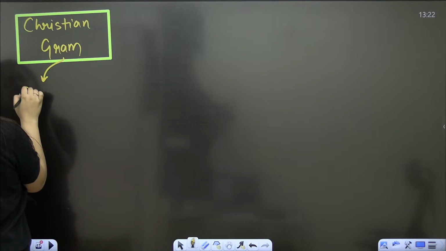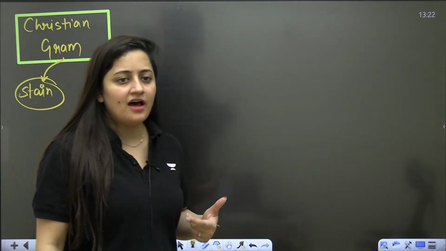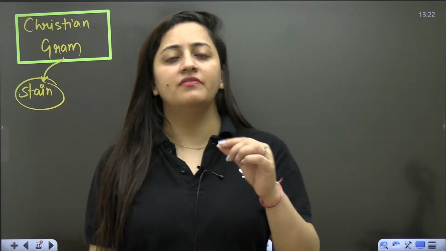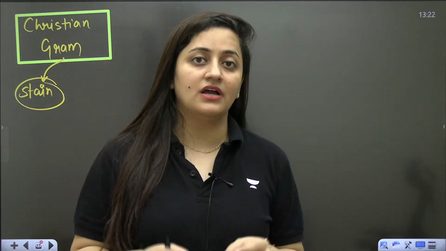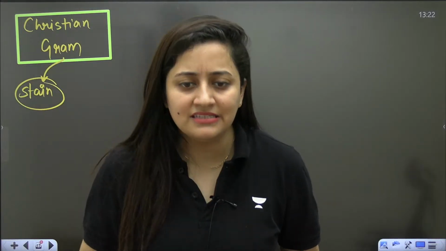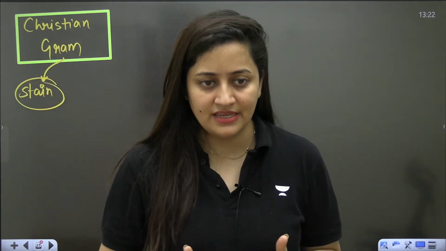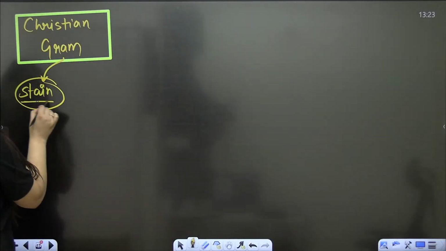He made one stain. Stain means color, right? Like if we have to see something under the microscope, we color it with different colors. Like if you're talking about the cell organelles, if the nucleus has a different color and other organelles have different colors, under the microscope we can see it clearly, right? So Christian Gram made one stain, that kind of color.